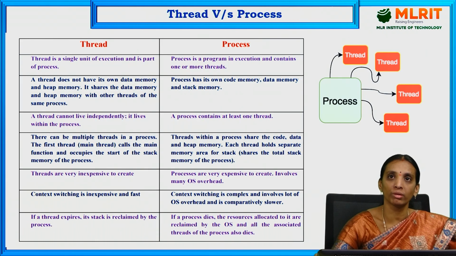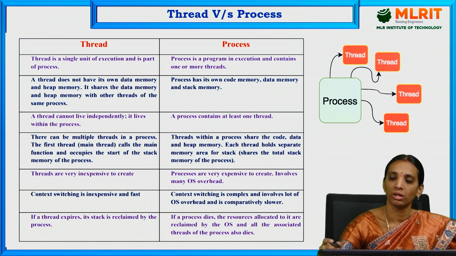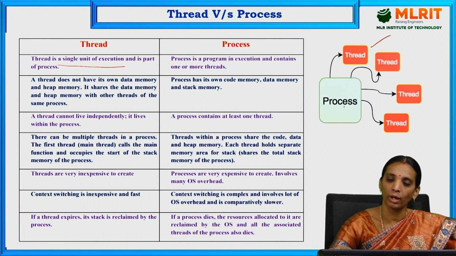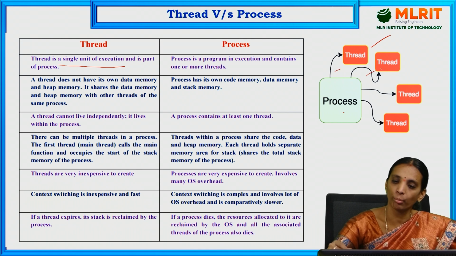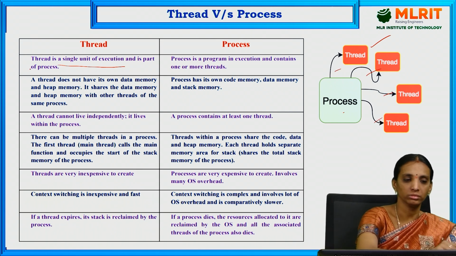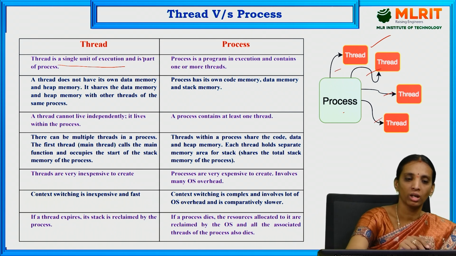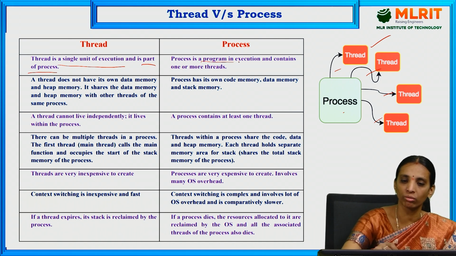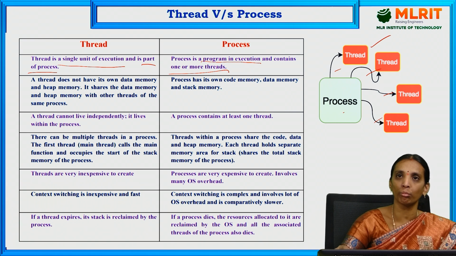Next, the differences between thread and process. Here thread is nothing but a single unit of execution and process is nothing but a number of threads. Thread is a single unit of execution and is part of a process. Process is a program in execution and it contains one or more threads.